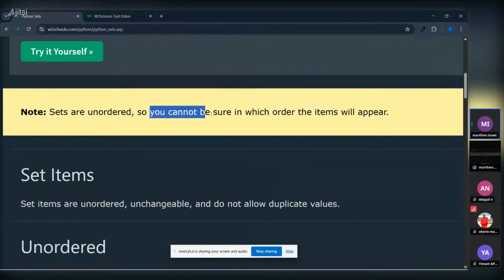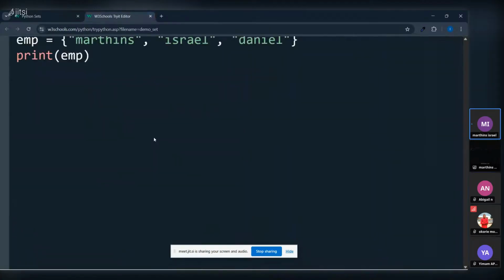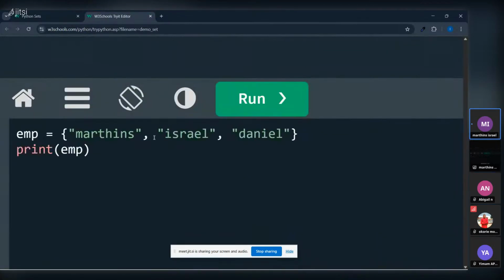So you cannot be sure in which order the items will appear. So we have unordered and ordered lists. What are unordered and ordered lists? Let me quickly explain it to you. An ordered list, as the word implies, means something is in order like A, B, C, D, E, F, G to Z. Those are ordered lists, meaning it's starting from an order. Like your 1, 2, 3, 4, 5, 6, 7, 8, 9, 10. A list that starts from the beginning to the end in an orderly form.